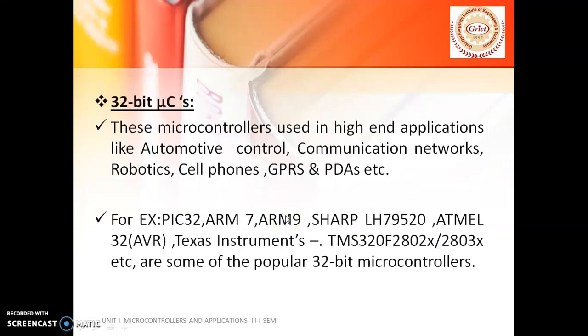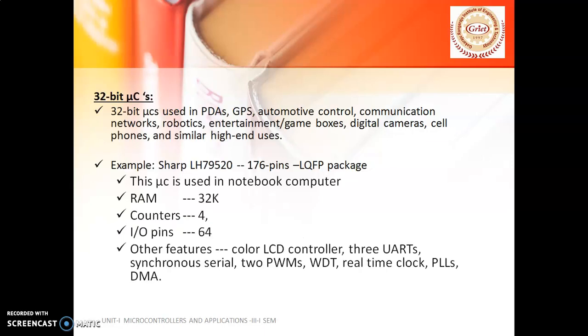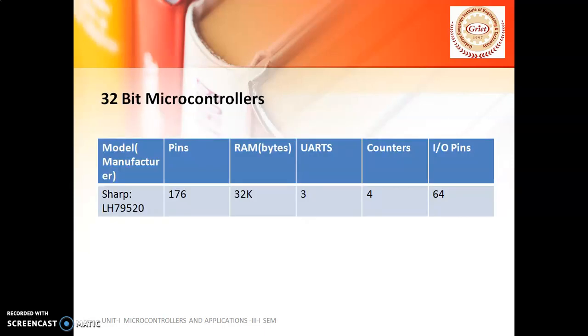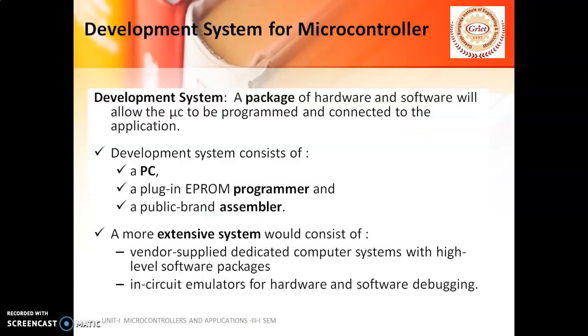Let's go with the 32-bit microcontrollers. 32-bit microcontrollers mainly deal with the data which is in the form of 32 bits, and these microcontrollers are mainly used in very high-end applications like automotive control, communication networks, robotics, cell phones, etc. Whenever we want to use the microcontrollers for complex applications where automatic operations are required, then we can go with 32-bit microcontrollers. These are some of the controllers like LH79520. Likewise, we have some different 32-bit microcontrollers.